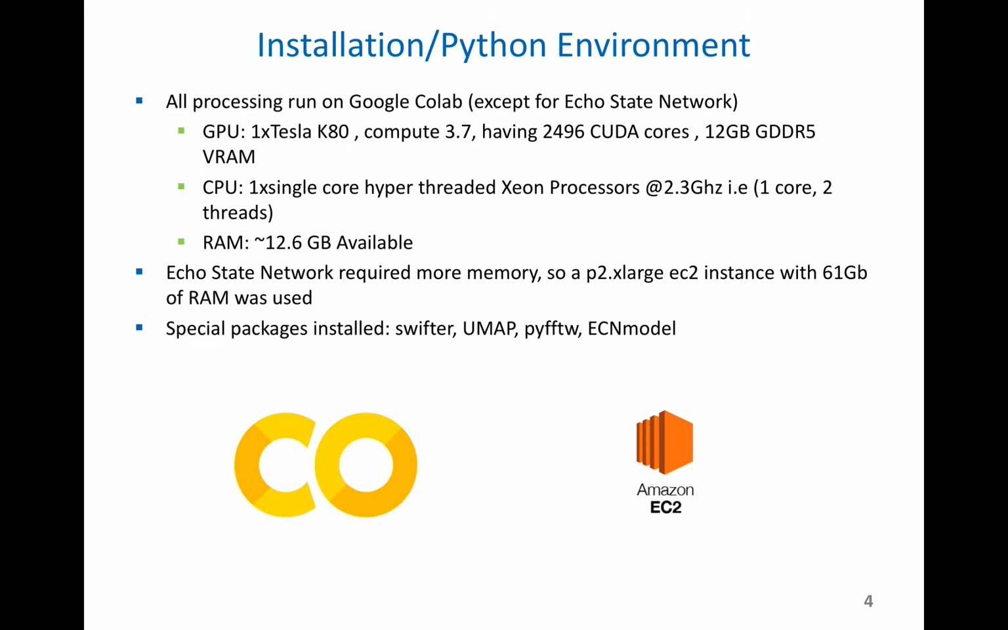So we used the P2X large instance on EC2, which was about 61 gigabytes, and this proved enough. The special packages we installed here were Swifter. Basically, that's a package to do the pandas apply operation, but distributed across multiple processors. So it's a parallelized version of apply. UMAP, which we'll demonstrate later. PyFFTW, which is a custom fast FFT algorithm, and the ECN model itself that we implemented.